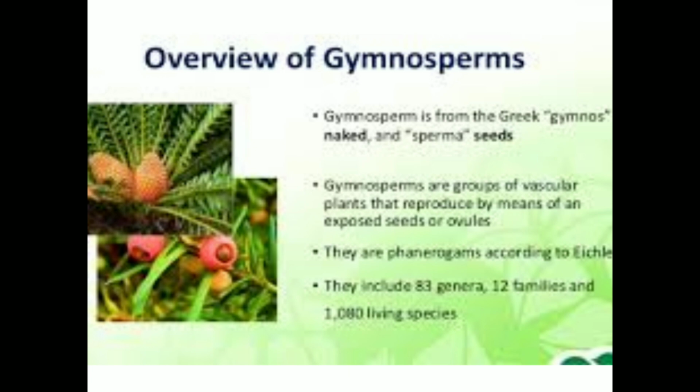They are phanerogams. They include 83 genera and 1,000 living species in the world. In India, they are represented by 16 genera and 53 species.